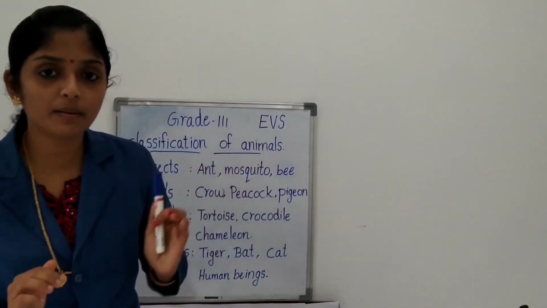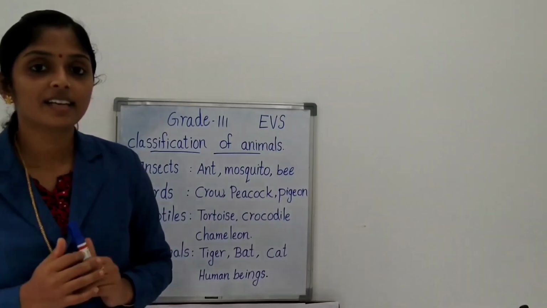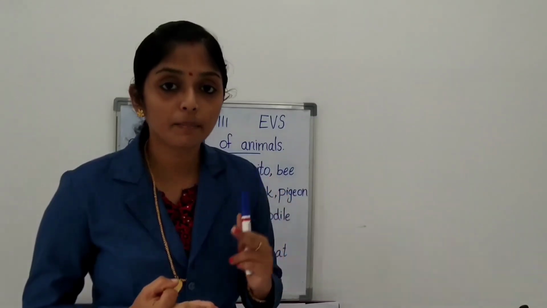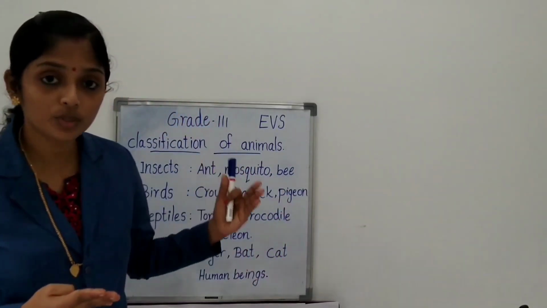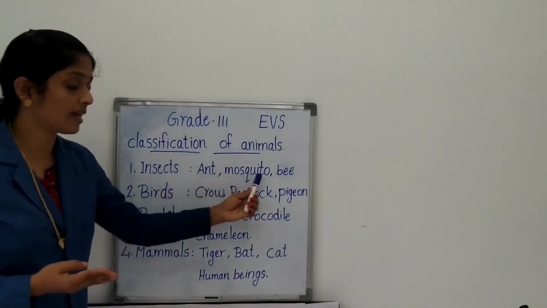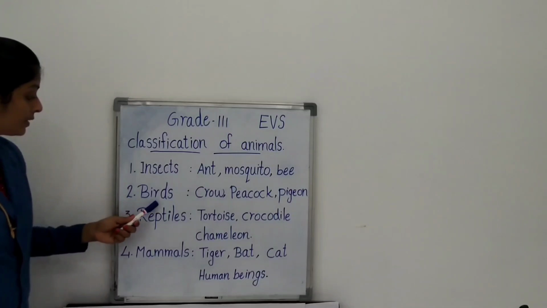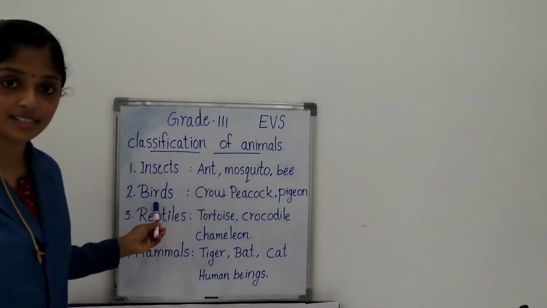And which are the examples? Tell me some examples. Yes, dragonfly, beetle, bug, housefly, butterfly, mosquito. These are some examples. And then next one, birds. That you know very well, isn't it?